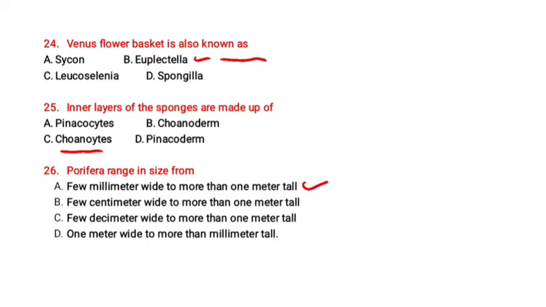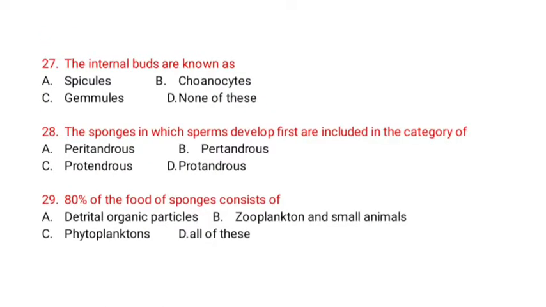Option A is correct. The internal buds are known as spicules, choanocytes, gemmules, none of these. Option C is correct. Gemmules are internal buds that are involved in asexual reproduction. The sponges in which sperm develop first are included in the category of protandrous. 80% of the food of sponge consists of detrital organic particles.